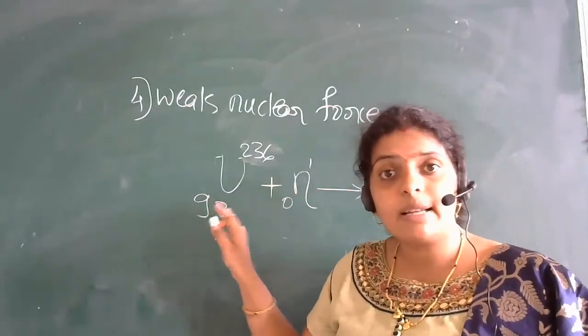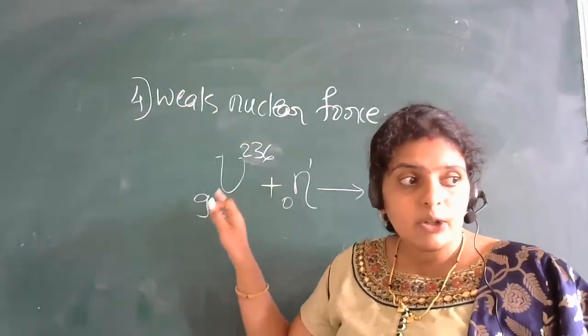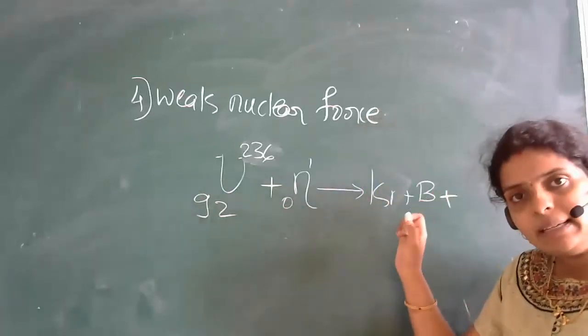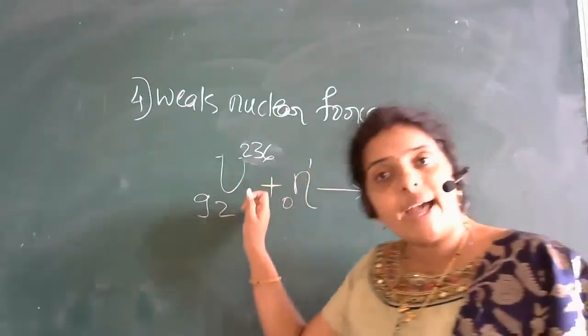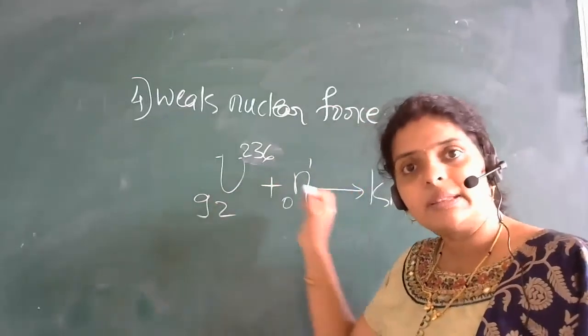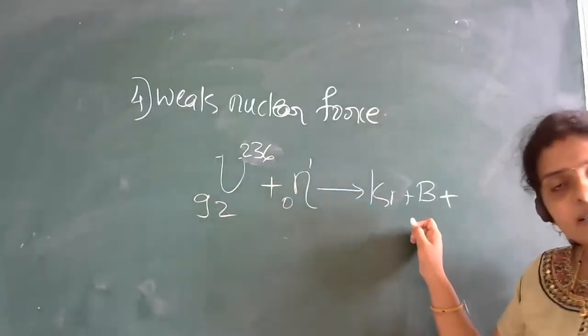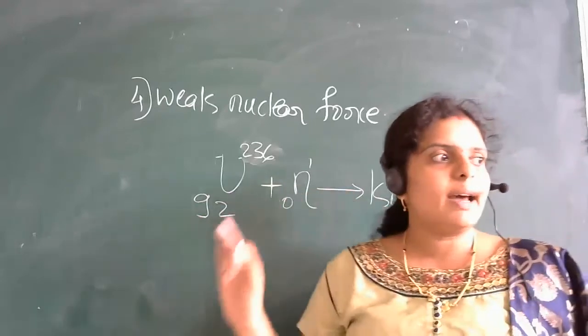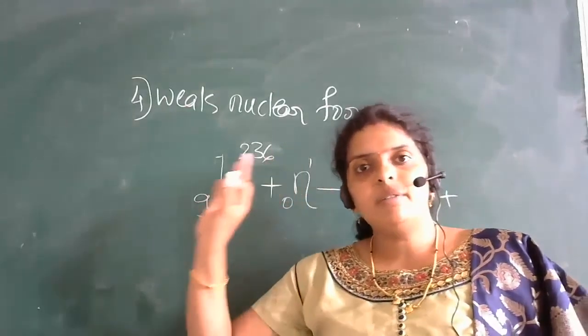During this process you get some elementary particles and you have the radioactive substance. The force between them, the right hand side terms and the left hand side terms, is called weak nuclear force.